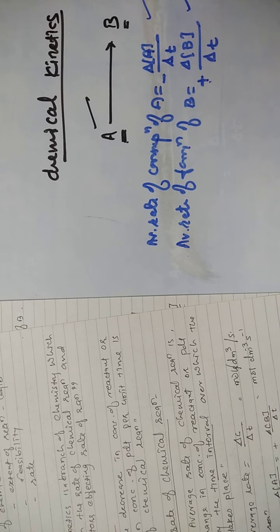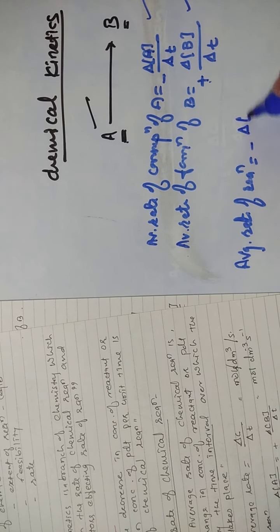So the average rate of a reaction is written as: average rate of reaction is equal to minus change in concentration of A divided by change in time, is equal to plus change in concentration of B divided by delta T, change in time. So this is the average rate representation.